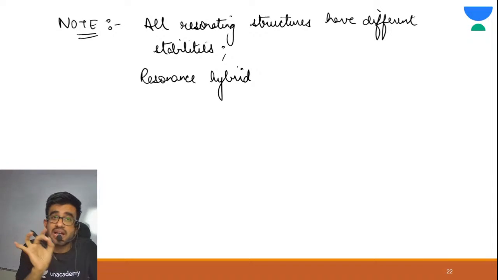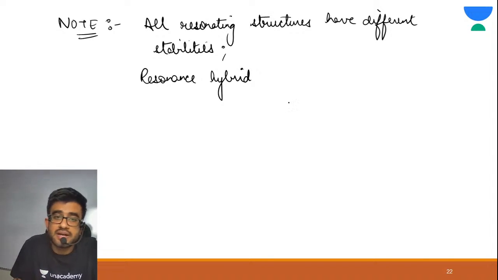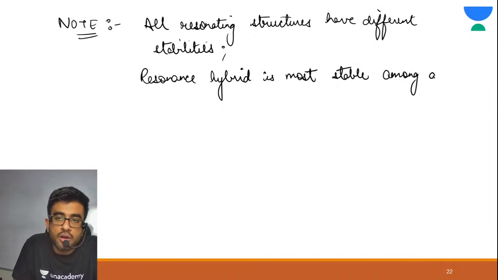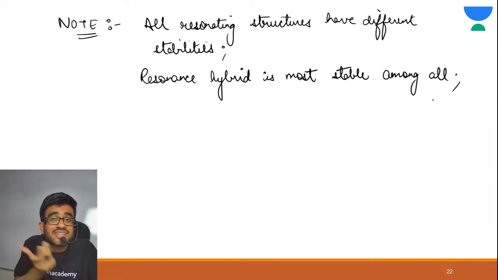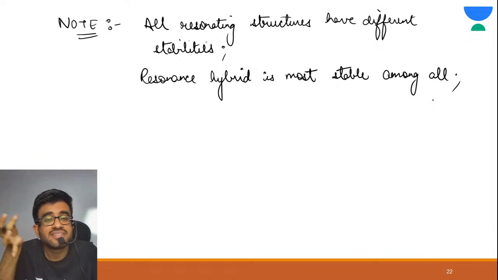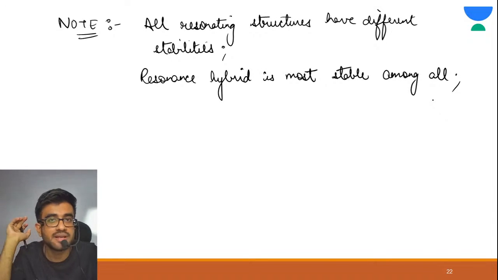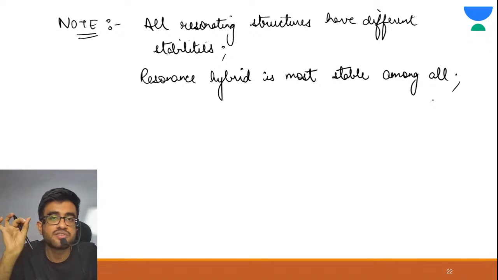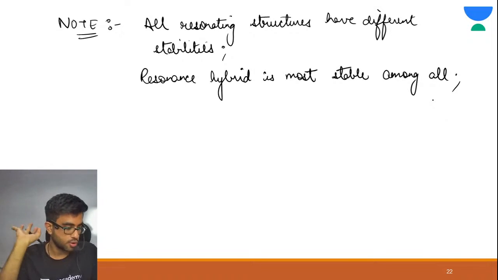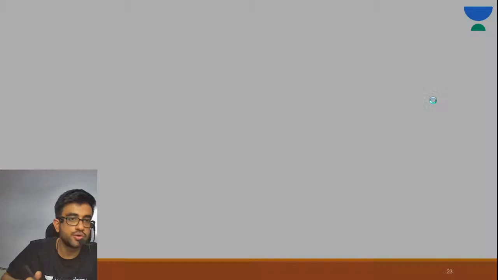So resonance hybrid is the most stable among all. That's why resonance hybrid is the real structure, because it is what? Most stable. All the molecules in this world want to attain stability. So resonance hybrid is the most stable among all. All right, is this much clear to you?